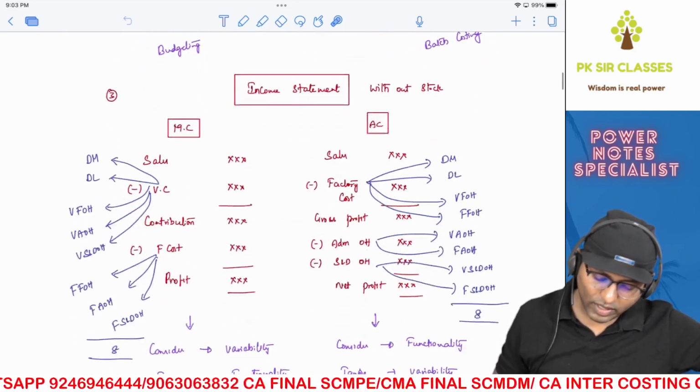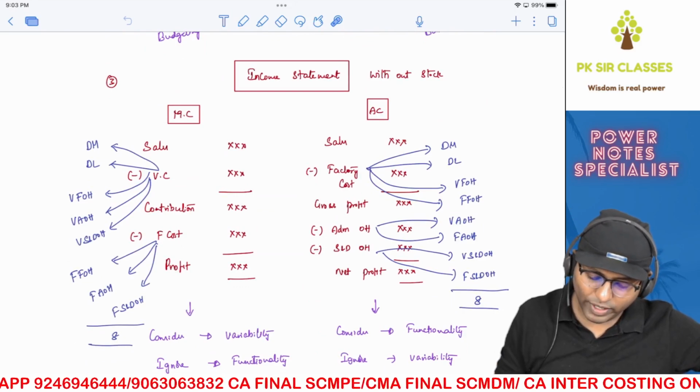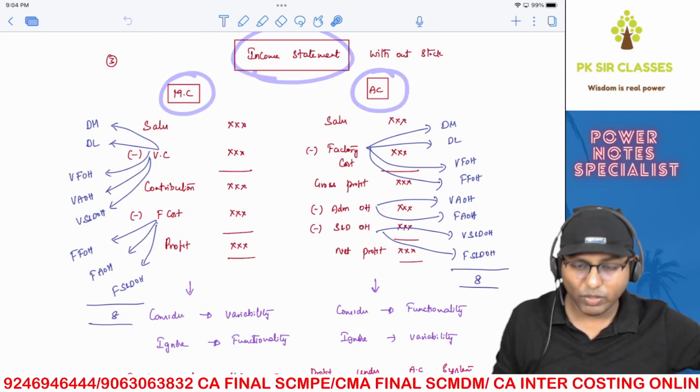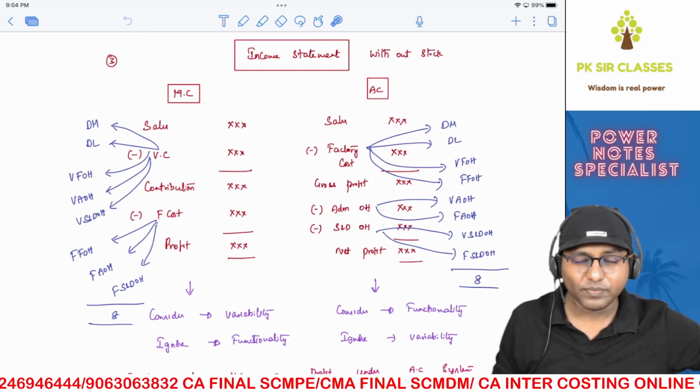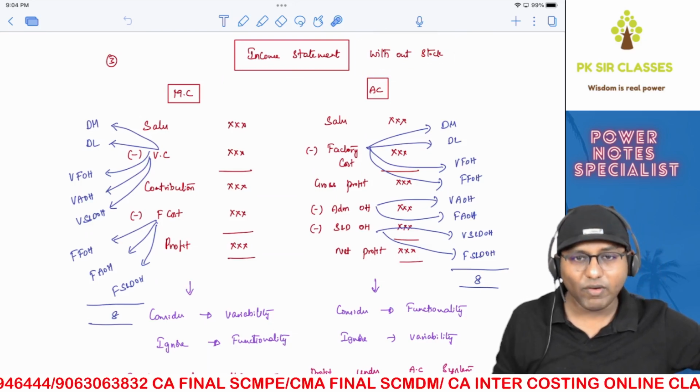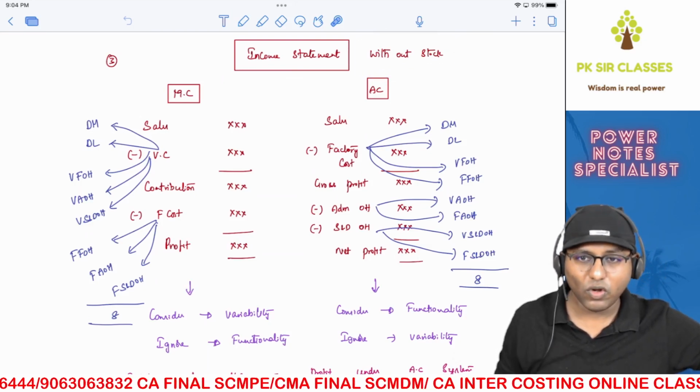Coming on to the major difference now. We're going to look into the income statement, how the income statement looks as per marginal costing and absorption costing without stock. There is a reason why I've written without stock here. We'll try to understand that. Right now, just focus on the concepts.